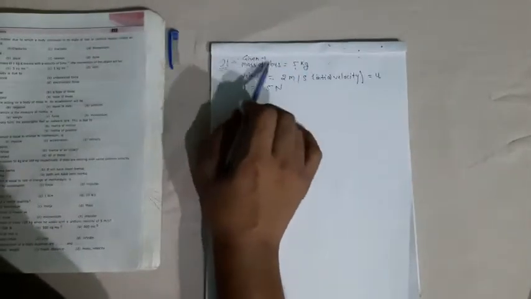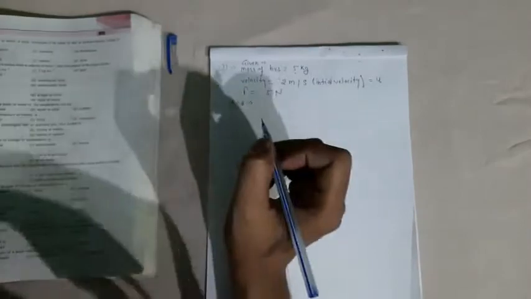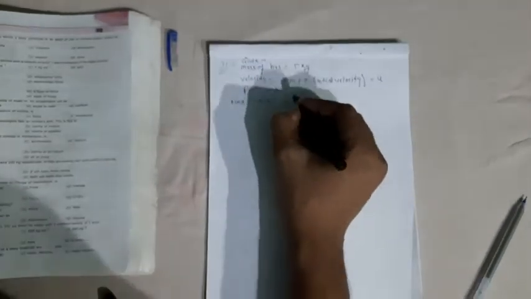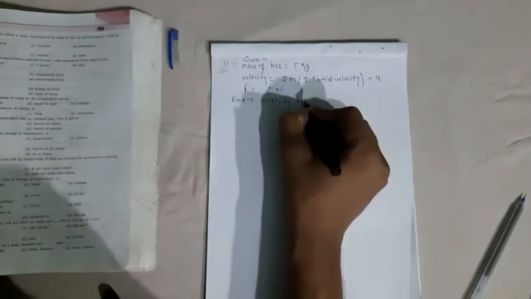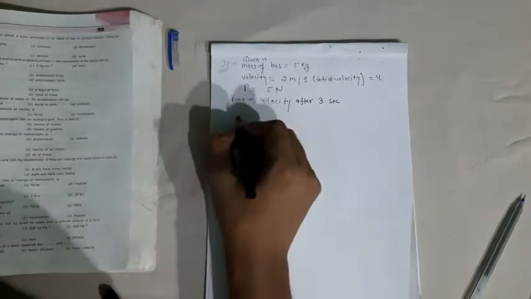This is the actual format. First we will write down what is given, then what we have to find. Given, find. We have to find velocity after 3 seconds. Solution.